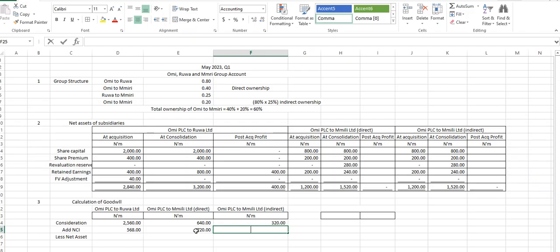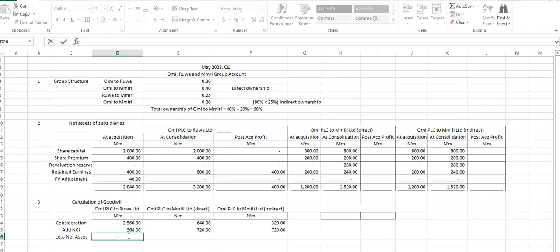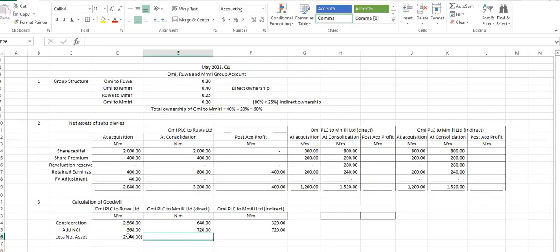Yes, it will also be 720 now. Is it not the indirect? And our net asset here is 2840. Sorry, why are we using 720? How much is our direct ownership to Emily? 40%. Is it not 40% we have? 40% of 1,200 is 480.